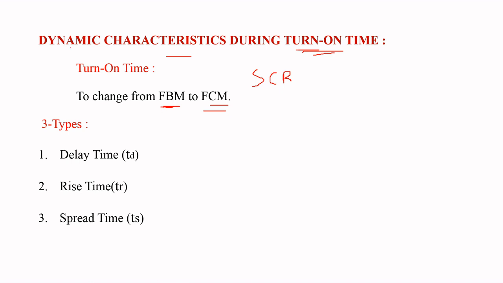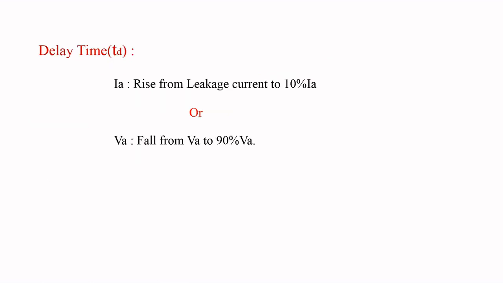Dynamic characteristics during the turn on period of the SCR can be classified into three types: first the delay time, second the rise time, and third the spread time. Now we are going to discuss delay time, rise time and spread time in terms of anode current and anode voltage.